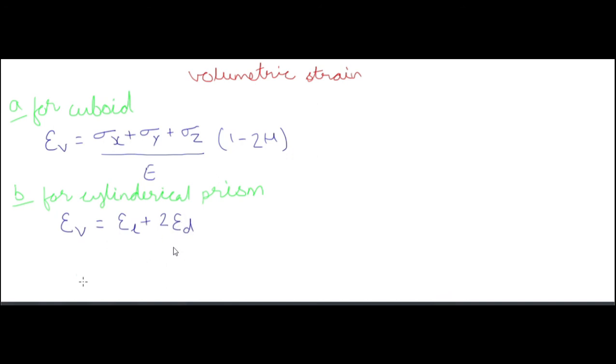So epsilon D is the strain happening in the diameter, and epsilon L is the strain happening in the length. For a sphere, epsilon V is equal to 3 into epsilon D. So for a sphere, epsilon V is equal to 3 into epsilon D.